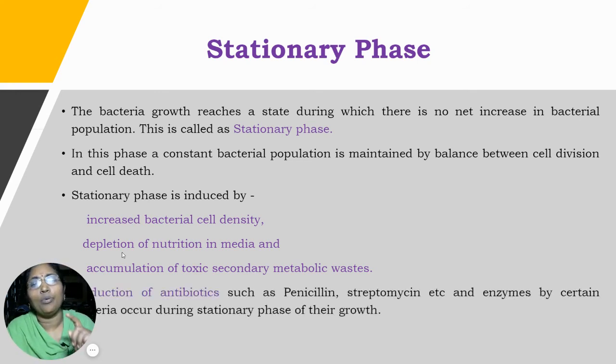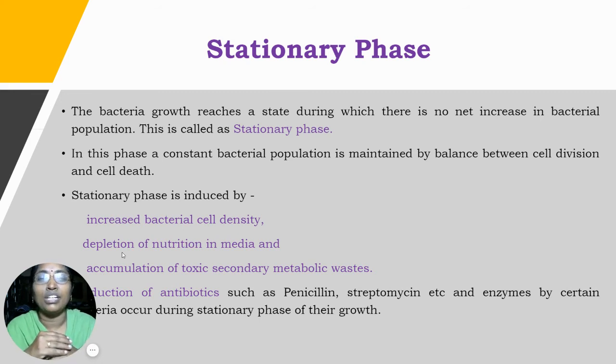Another important point here is the production of antibiotics. The production of antibiotics such as penicillin, streptomycin, and enzymes by certain bacteria can take place in the stationary phase. Everybody can think about this; production of antibiotics is a big question also. The production of antibiotics takes place in which phase? Lag phase, log phase, stationary phase, or the death phase or decline phase? The answer is the stationary phase.